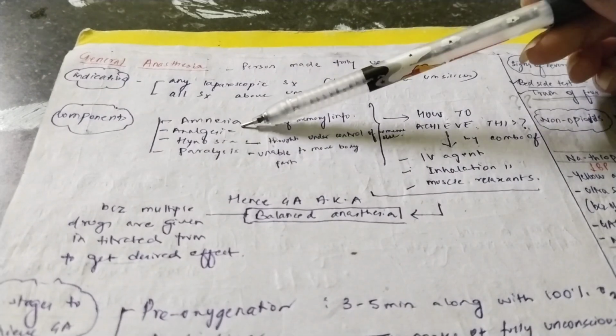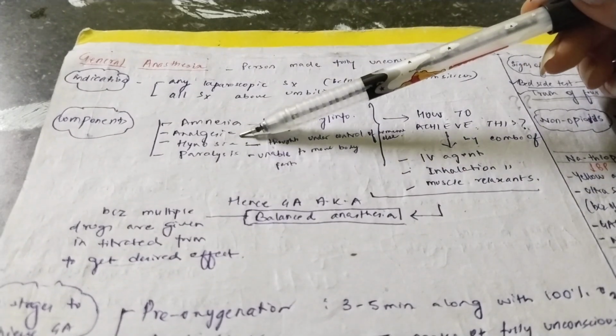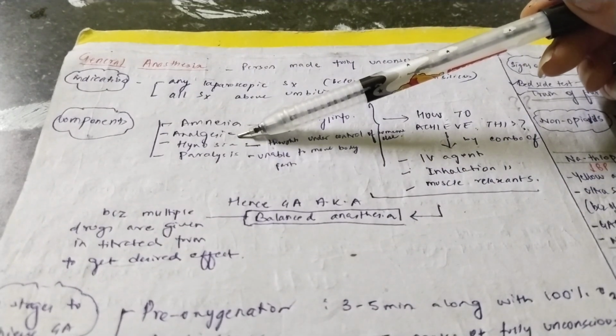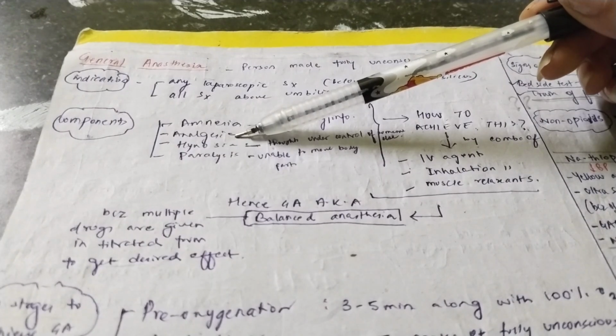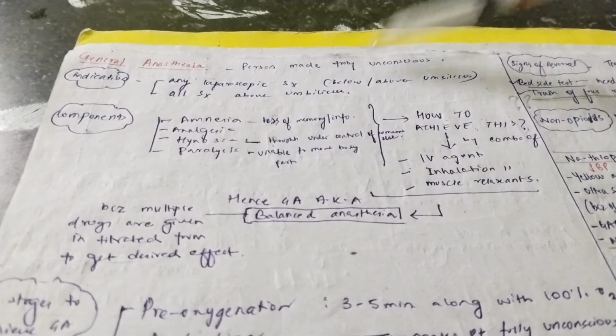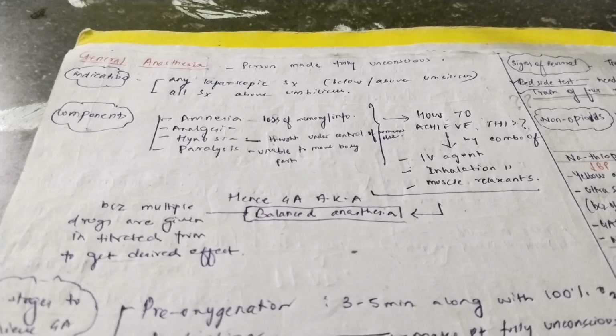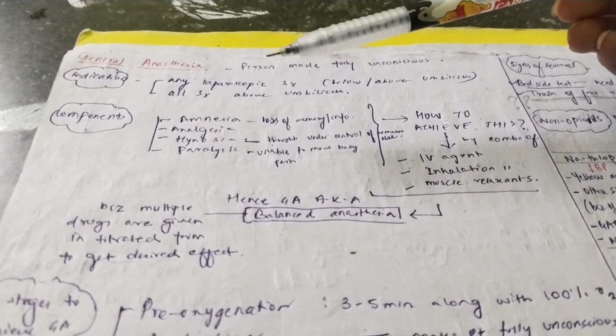The person doesn't remember anything. Analgesia means what? Loss of pain. Hypnagogia means what? That the thoughts of the person are not under his control. He's been hypnotized by somebody else. And what does paralysis mean? Paralysis means inability to move the body parts. Okay, so these are the four components of general anesthesia.